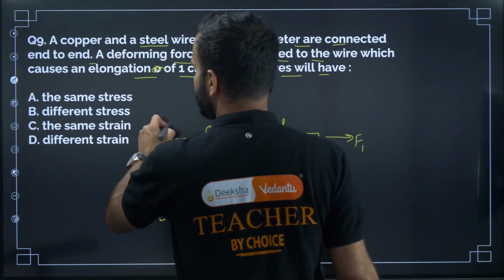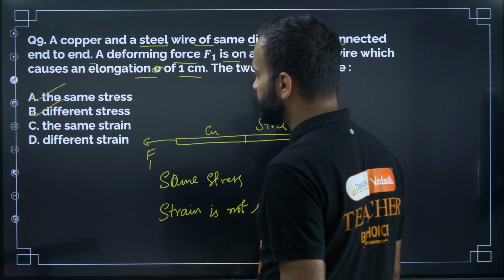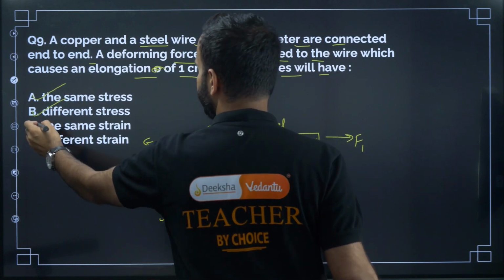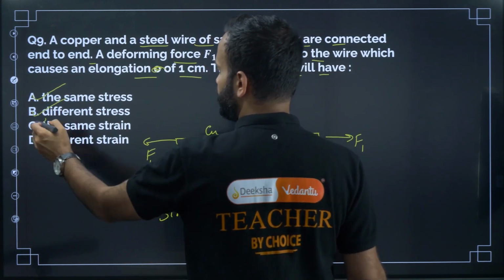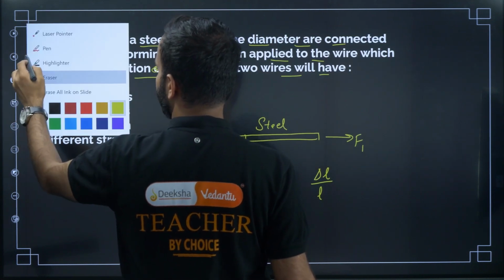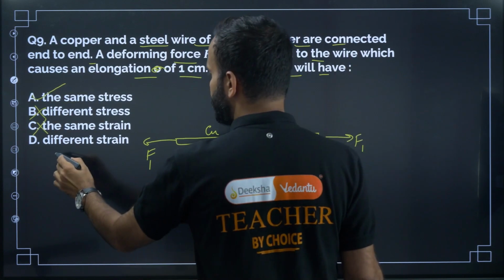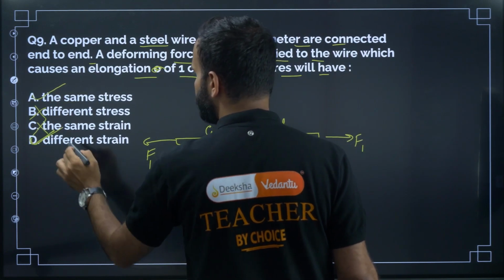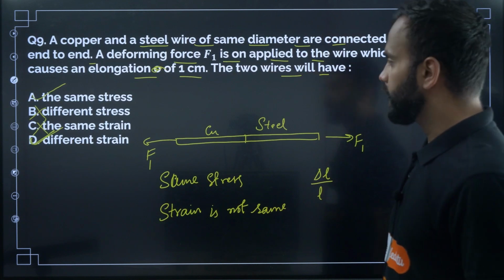So option A says the same stress, correct. Option B says different stress. Option C says the same strain, wrong. Sorry, option B is wrong, isn't it? Different stress is wrong. Option D says different strain, correct. Option A and D are correct answers. Not A, B. A and D are correct answers.